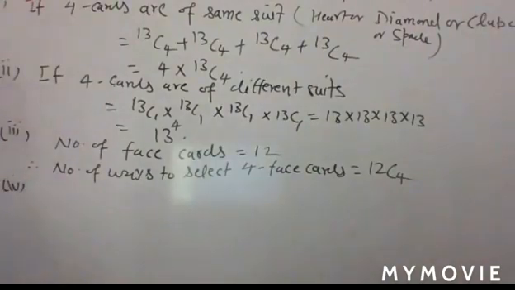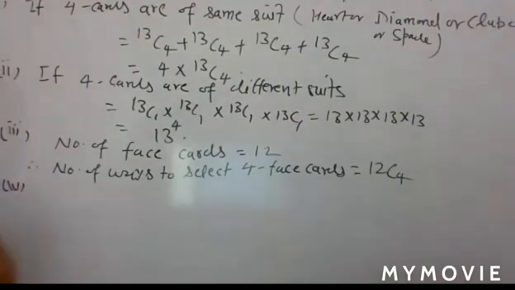So in that case your event is completed when you have 4 cards in your hand. So 2 red cards can be chosen by 26c2, and the word 'and' exists, so the other 2 cards of black can be chosen by 26c2. So in that case you have to multiply these two numbers of ways.